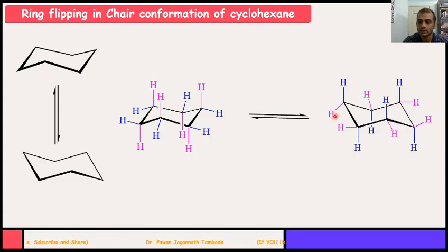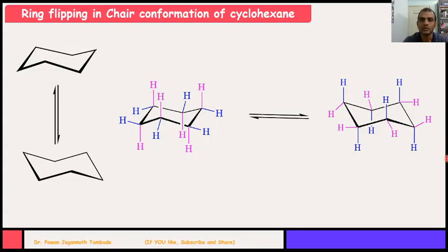Now in this conformation, this blue color carbon-hydrogen bond is present at axial position, which was at equatorial position, and these pink color carbon-hydrogen bonds are present at equatorial position, which were on axial positions.